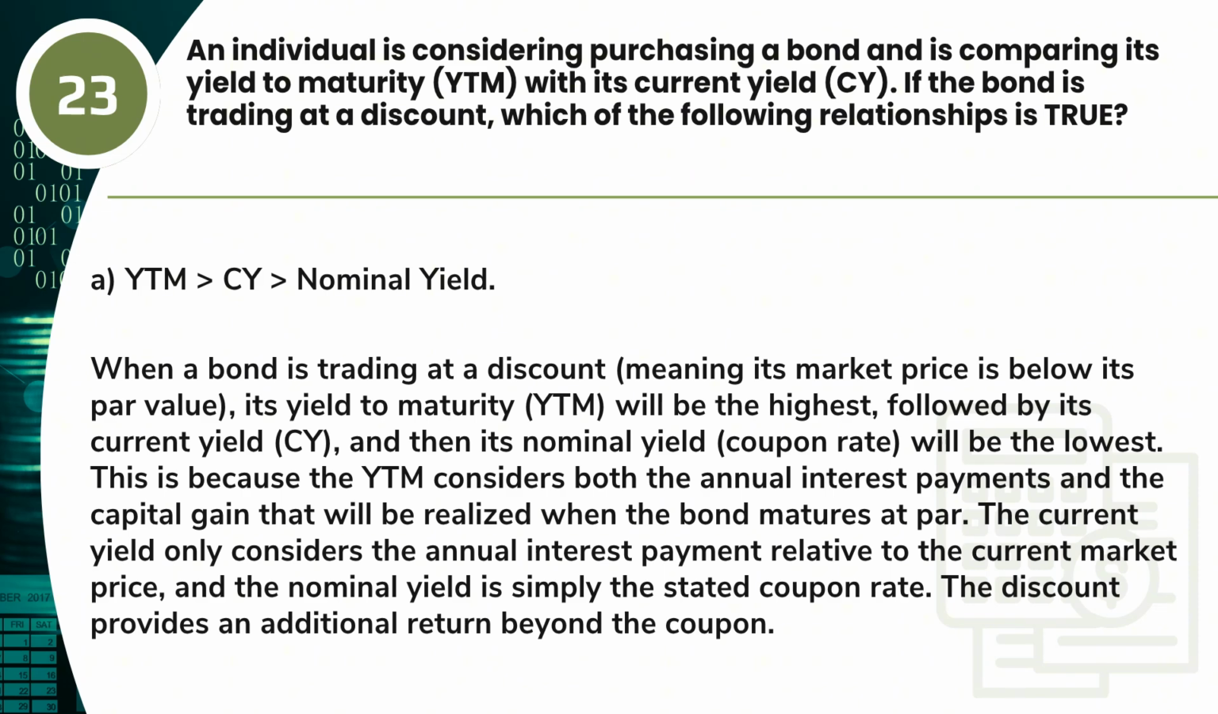Answer: A. YTM > CY > nominal yield. When a bond is trading at a discount, meaning its market price is below its par value, its yield to maturity, YTM, will be the highest, followed by its current yield, CY, and then its nominal yield, coupon rate, will be the lowest. This is because the YTM considers both the annual interest payments and the capital gain that will be realized when the bond matures at par. The current yield only considers the annual interest payment relative to the current market price, and the nominal yield is simply the stated coupon rate. The discount provides an additional return beyond the coupon.